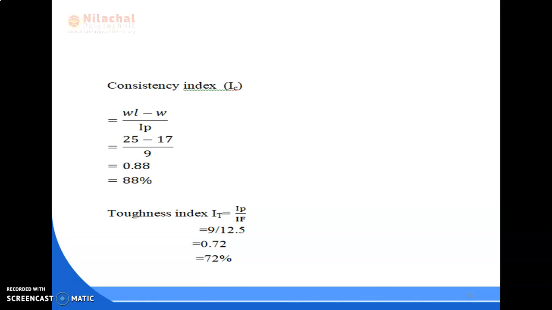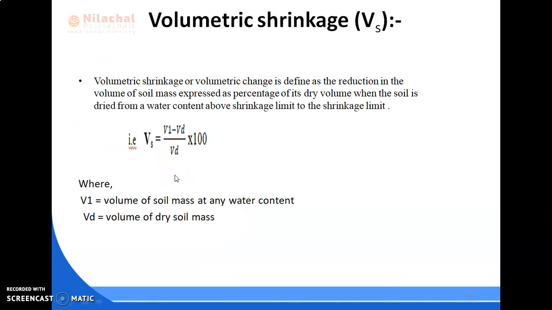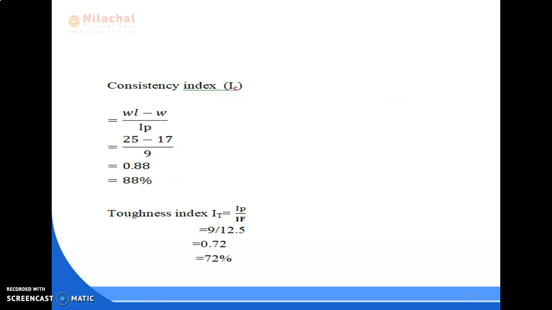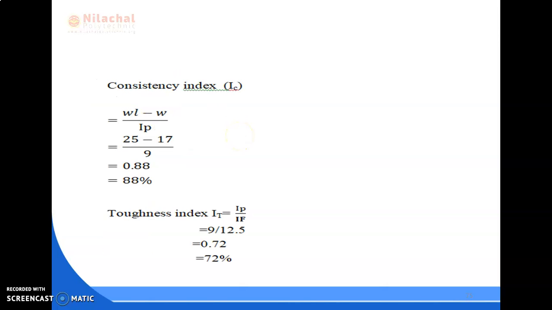The last one is the toughness index, IT. We know the formula is IP by IF, plasticity index by flow index. Already we have calculated plasticity index. Here IP equal to 9, so we put it here: 9 by 12.5 equal to 0.72 equal to 72%. So this much.